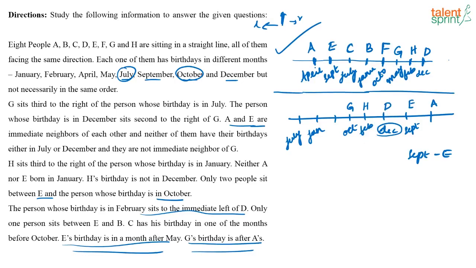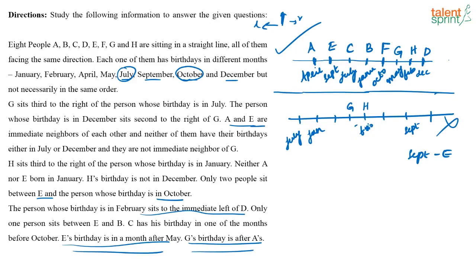So if that is the case, then what have they said? They have said only one person sits between E and B. I cannot put that here. So this will anyway go wrong, right? Same way, if I had considered this to be A and this to be E, again it will go wrong. It can also be EA. Yes, that was one case. If I had taken this to be E and this to be A, that case goes wrong. Now let us try out what is the other case.